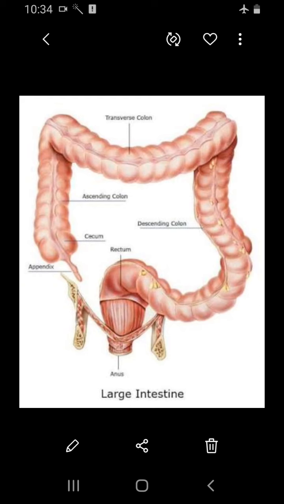The large intestine has three parts: cecum, colon and rectum. This area does only the removal of the unabsorbed and undigested food. So we have completed the digestive system. On the whole, the digestive system is completed.